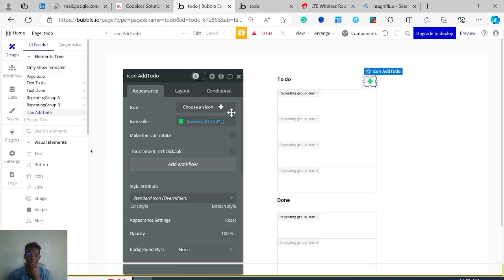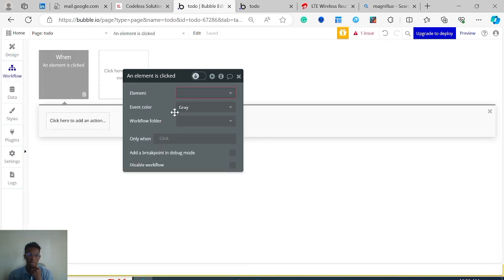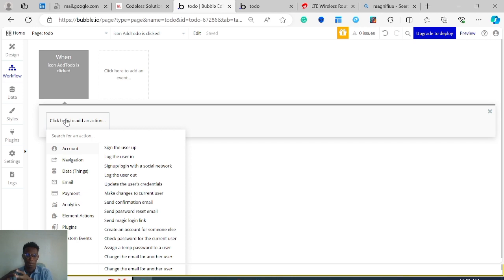We can click on this, choose an icon, and then back to our add to do, icon add to do. So when icon add to do, this is it here. You can see all our elements are showing up here. When icon add to do is clicked, what do we want? We want to show our pop-up.